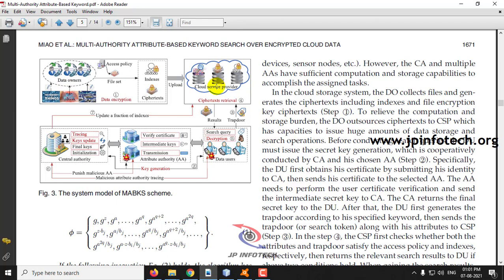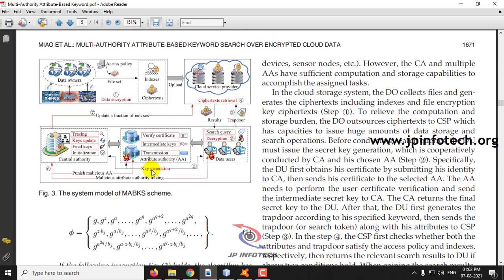When data users want to search for a file, they first verify the certificate with the attribute authority, which generates intermediate keys and sends them to the central authority. The central authority verifies the keys and then gives the final key to the data user. Only after receiving the final keys, the trapdoor is generated and the data user can search for the files in the cloud service provider.